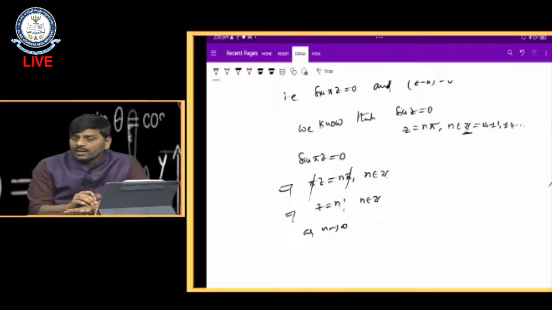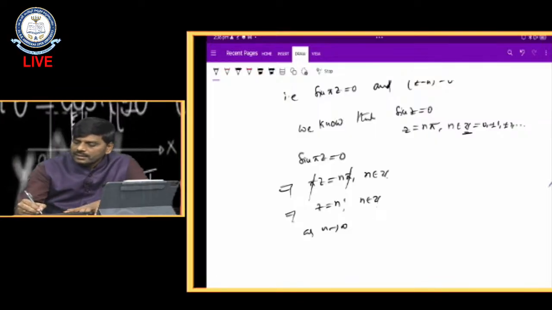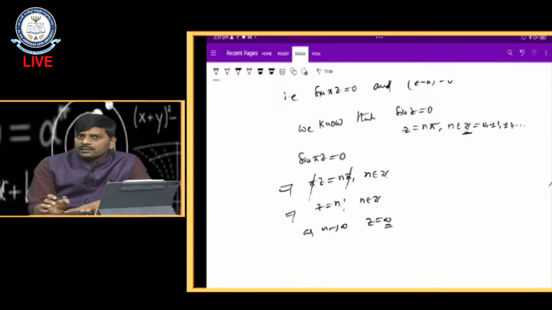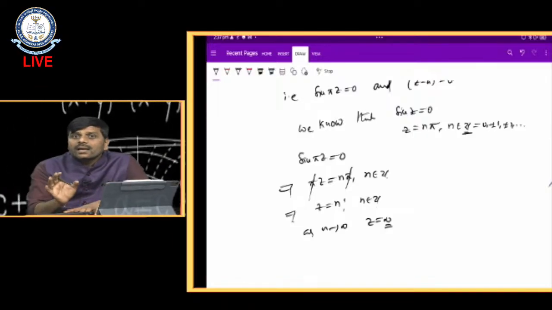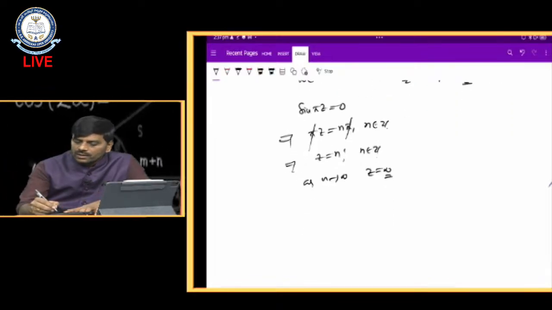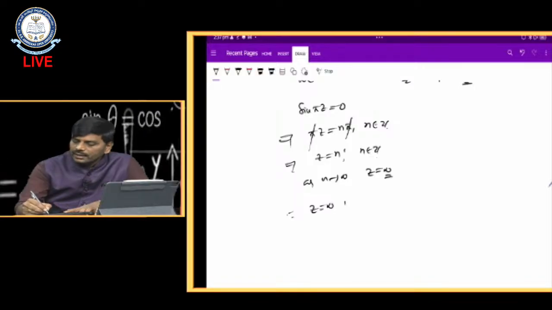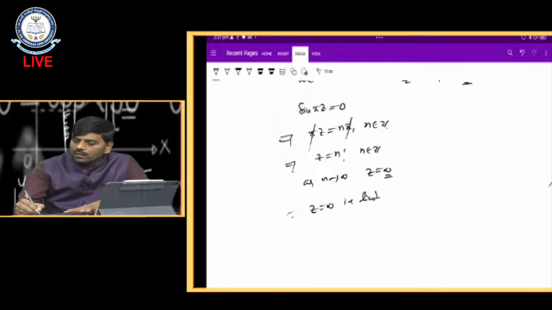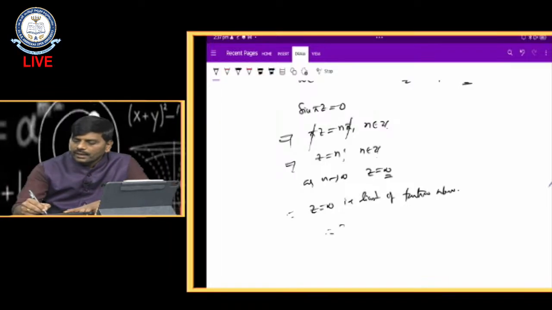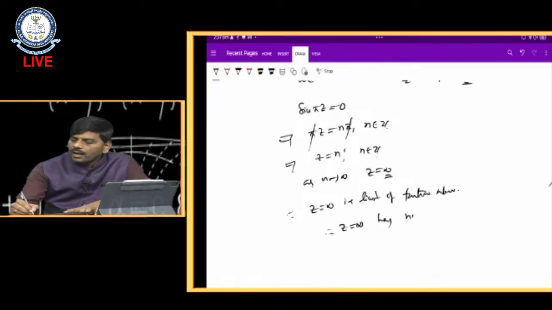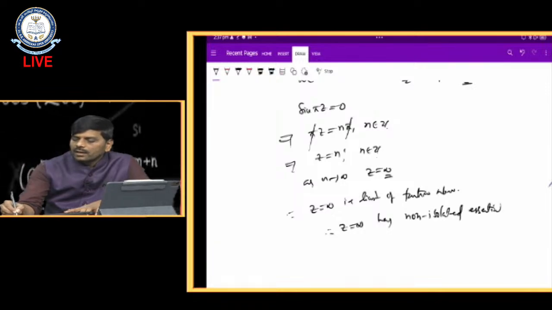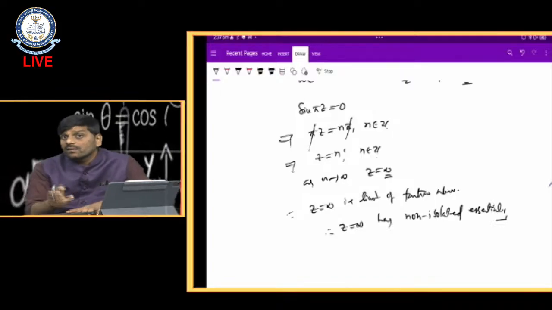Now we can observe that the limiting value as n tends to infinity is z equal to infinity. So, as we have just seen, the limiting value of the poles is a non-isolated essential singularity. Therefore z equal to infinity is the limit of the singularities of the function, so at z equal to infinity the function has a non-isolated essential singularity.